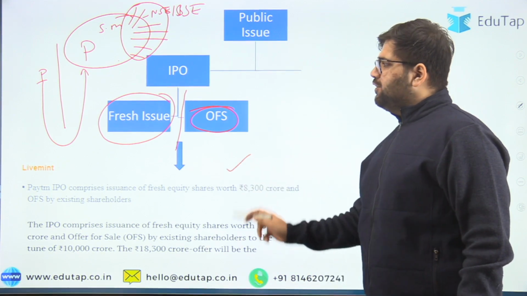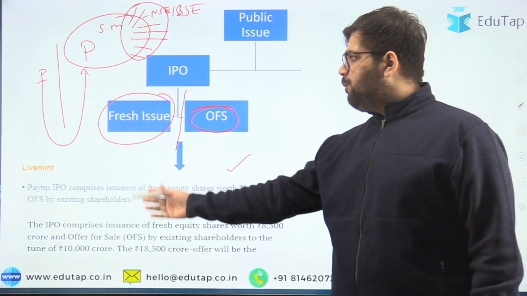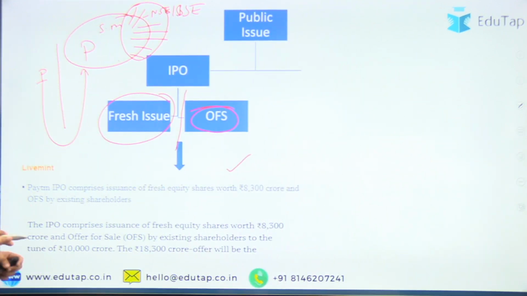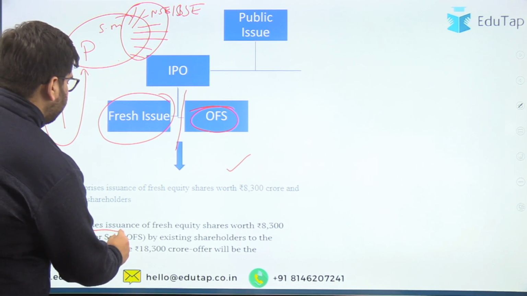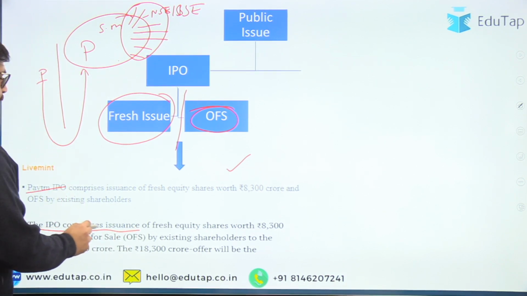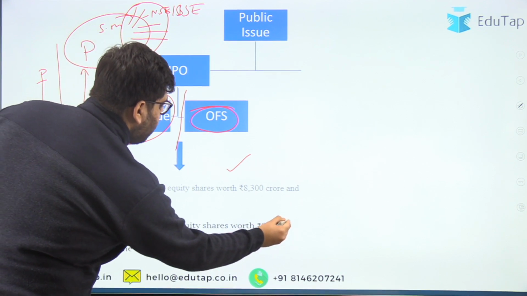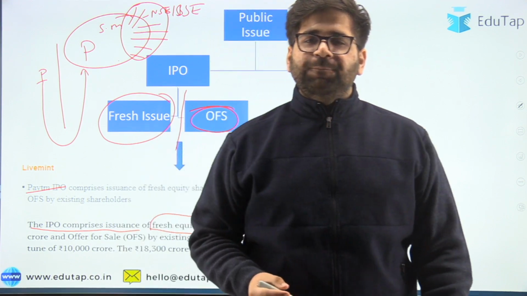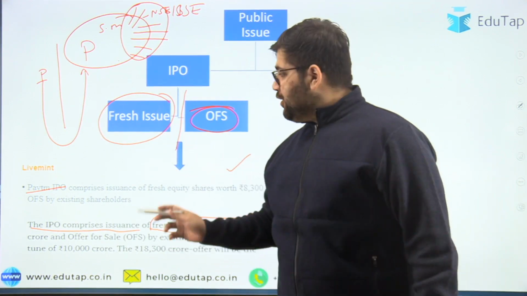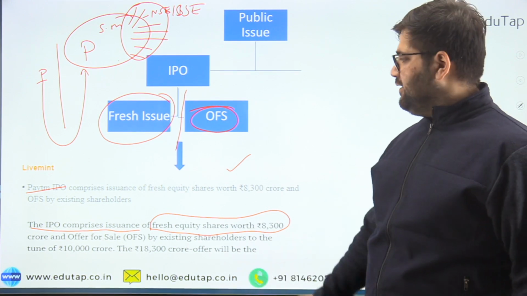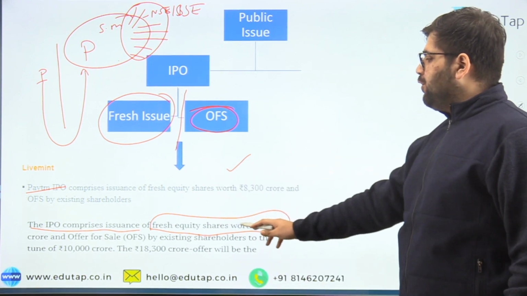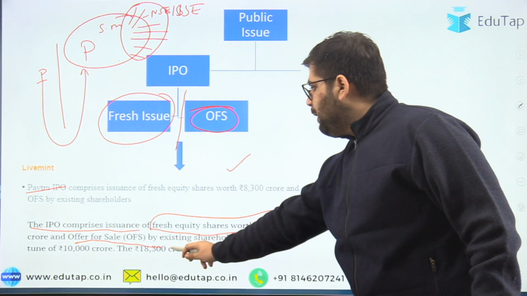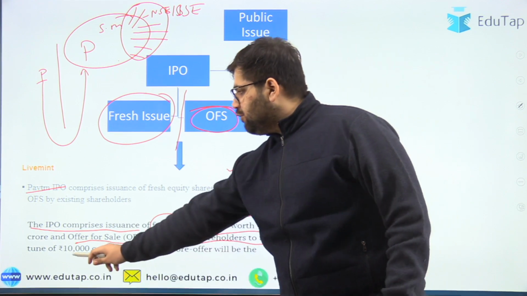This is a screenshot which I have directly taken from a very popular financial newspaper known as Live Mint. Let's try to read what this newspaper says. The Paytm IPO comprises fresh equity shares worth 8,300. So this is how you have to read the newspaper from now. You can see many IPOs are hitting the Indian stock market, so you have to understand what this news article says. The IPO comprises the issuance of fresh equity worth 8,300 crore and offer for sale by existing shareholders to the tune of 10,800 crore.